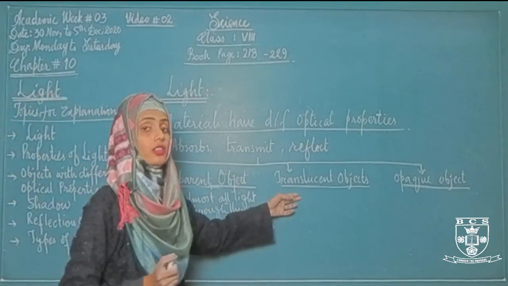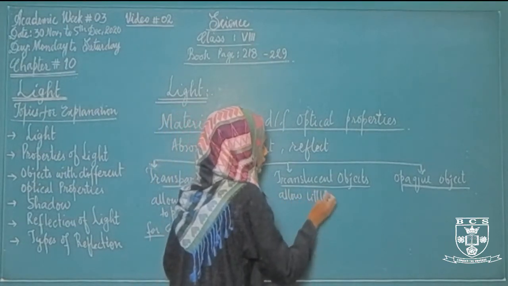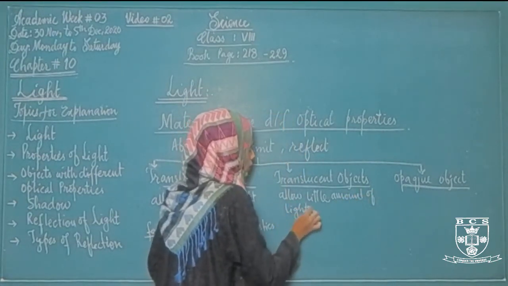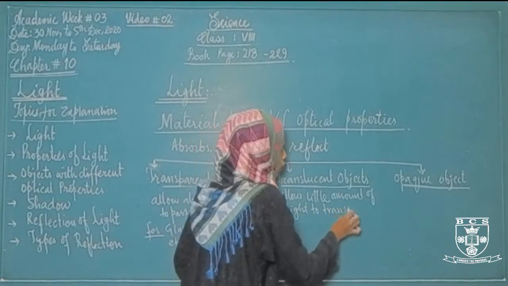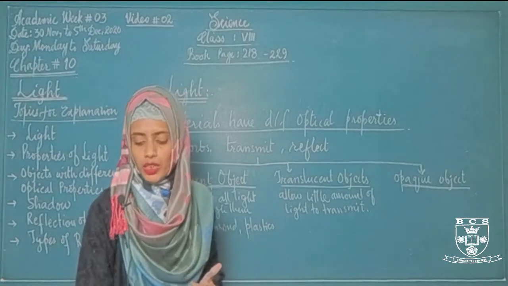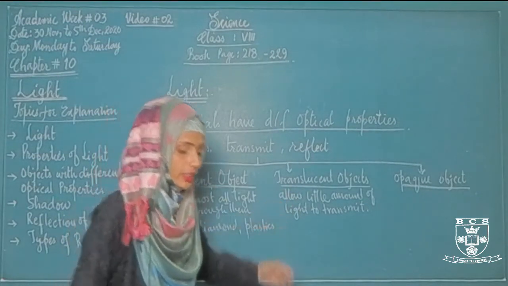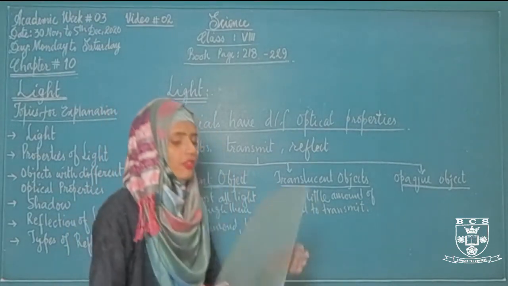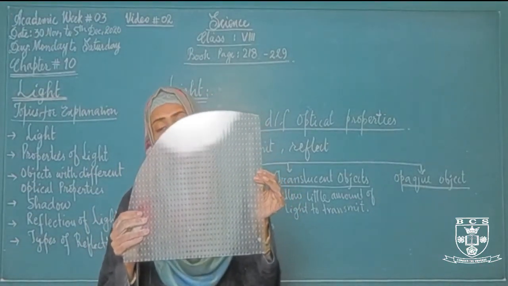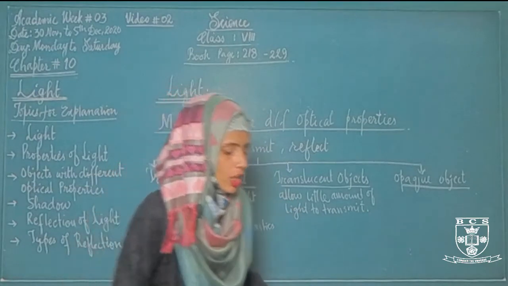Then what about translucent objects? Translucent objects allow a little amount of light to transmit. बहुत थोड़ी सी लाइट को ये ट्रांसमिट करते हैं. We cannot see exactly what is behind them, but light can transmit through them. This is a frosted glass. We cannot exactly see what is behind it, but light can travel with a little amount through this frosted glass. So this is an example of a translucent object.